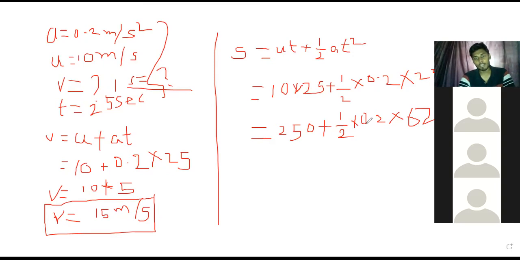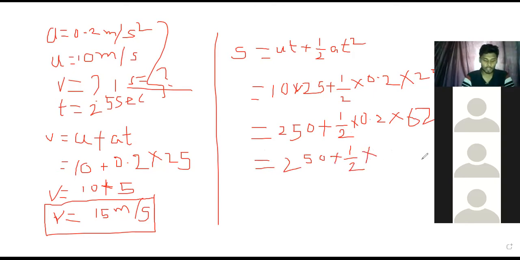Now all of you multiply 0.2 into 625, then take half of that. So 250 plus 1/2 into 0.2 into 625.